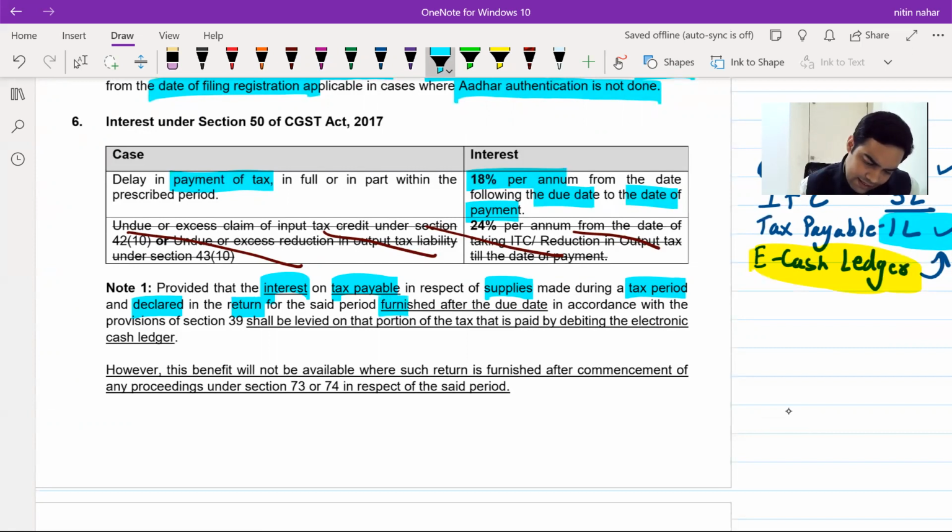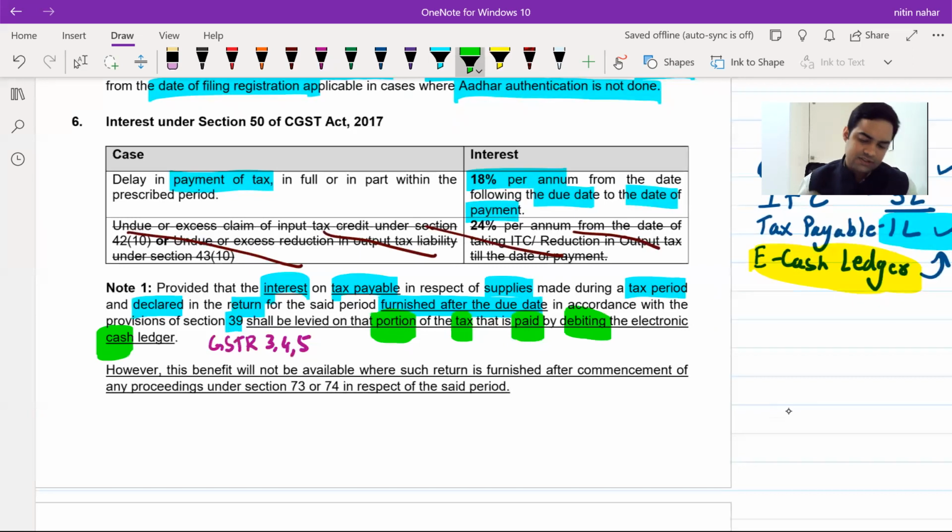Declared in the return, furnished after the due date, in accordance with section 39. 39 is GSTR 3, 4, 5, etc. This is 39. Interest shall be levied on the portion of the tax that is paid by debiting the e-cash ledger. By debiting the e-cash ledger, on that amount it would be applicable.